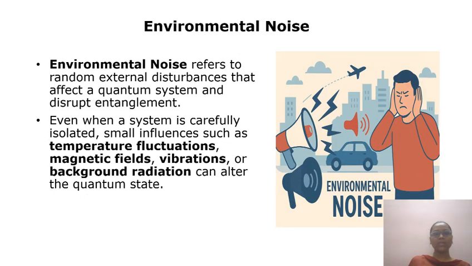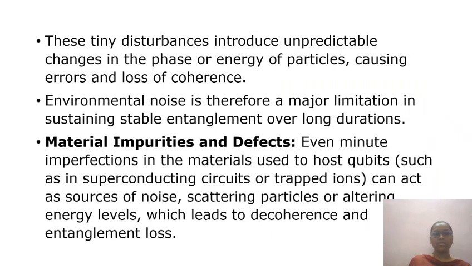Next we are moving to environmental noise. Environmental noise refers to random external disturbances that affect a quantum system and disrupt entanglement. Even when the system is carefully isolated, small influences such as temperature fluctuations, magnetic fields, vibrations, or background radiation can alter the quantum state. These tiny disturbances introduce unpredictable changes in the phase or energy of particles, causing errors and loss of coherence. Environmental noise is therefore a major limitation in sustaining stable entanglement over long durations.